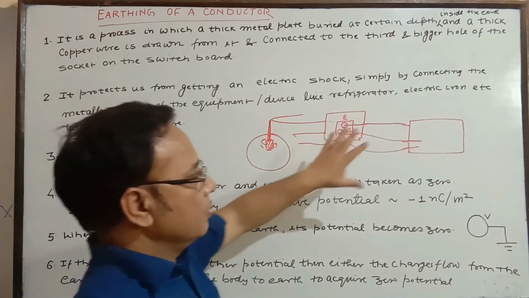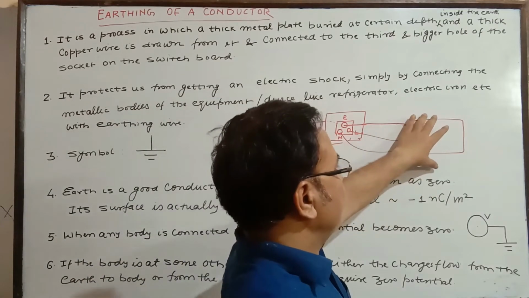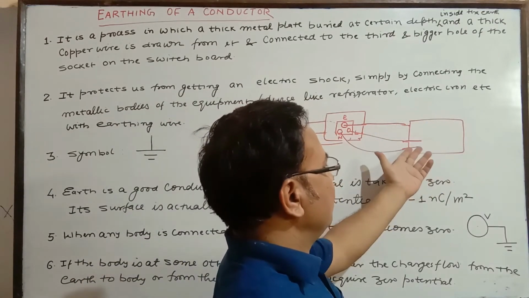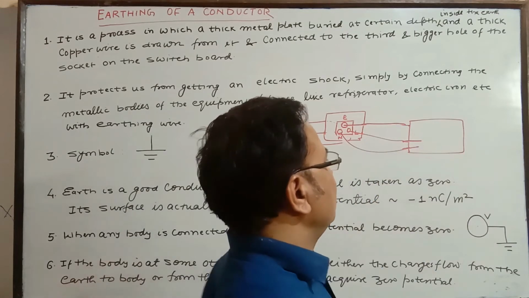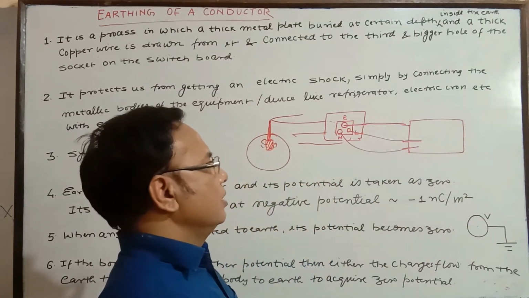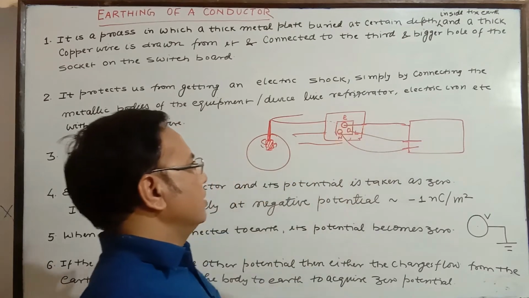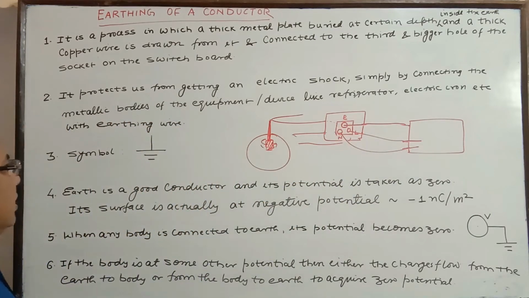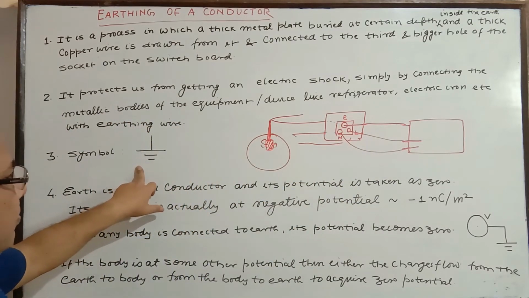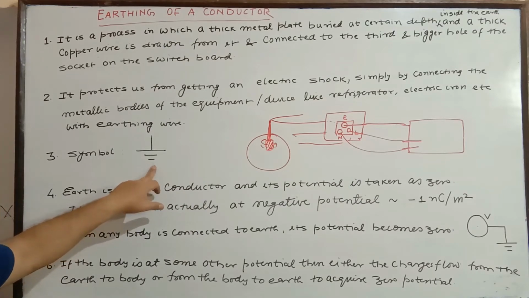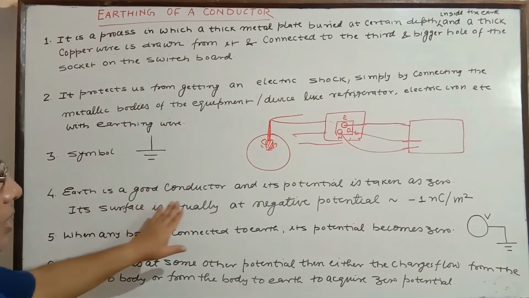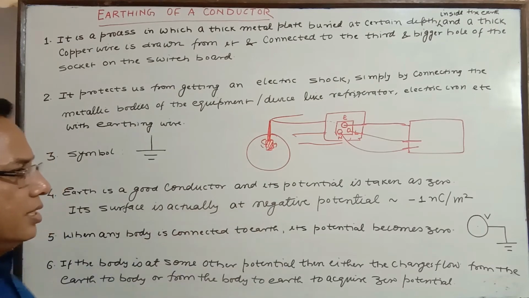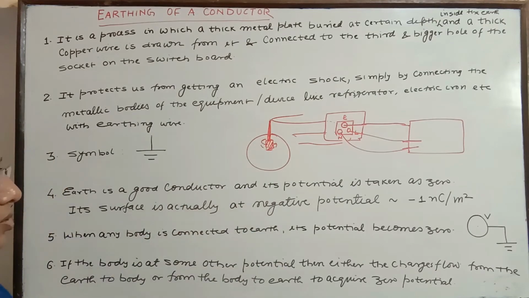Whenever we are connecting the body of the equipment, if by mistake it gets connected to the live, the charge will go directly to the earth without coming to us. The symbol for earthing is this. Wherever we are going to connect, it is this. Earth is a good conductor and its potential is taken to be zero. So the potential of earth is zero.